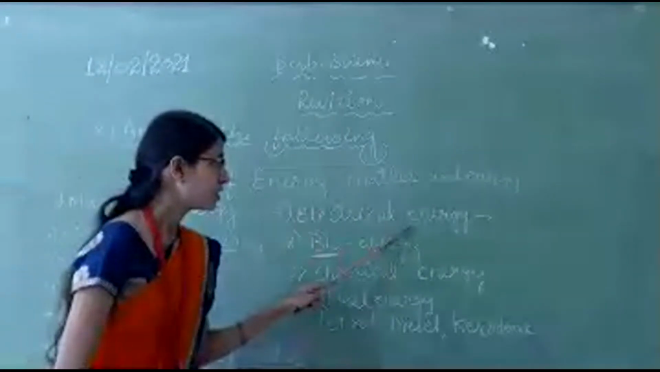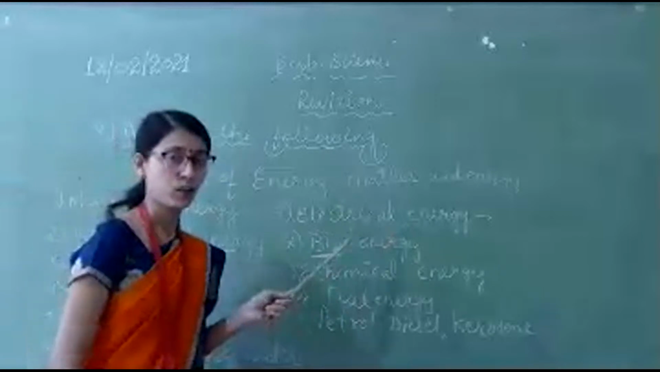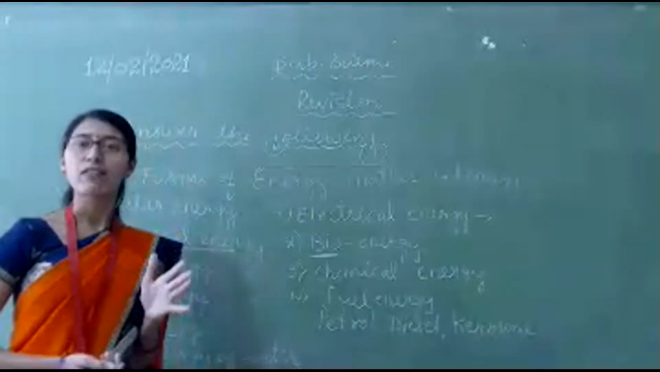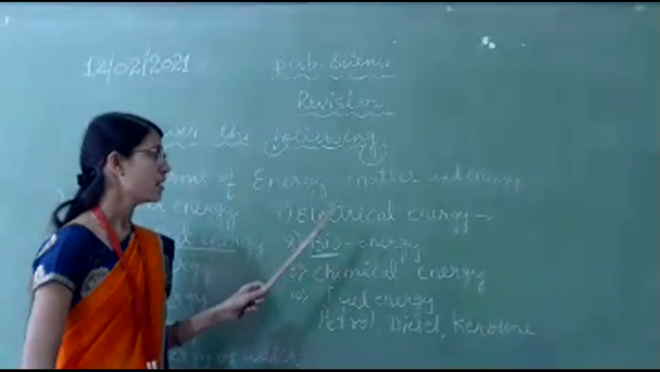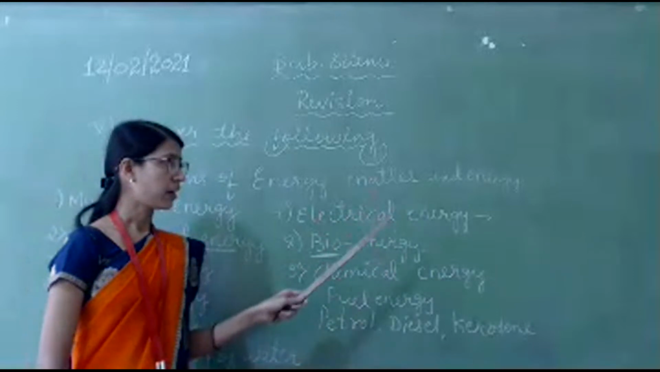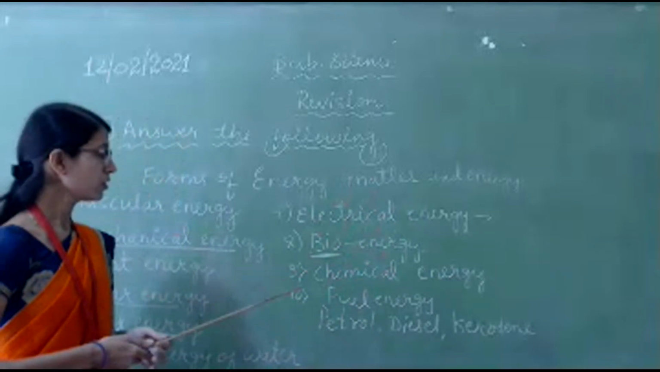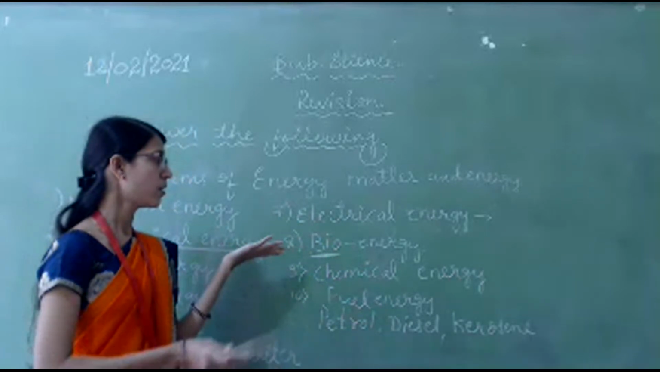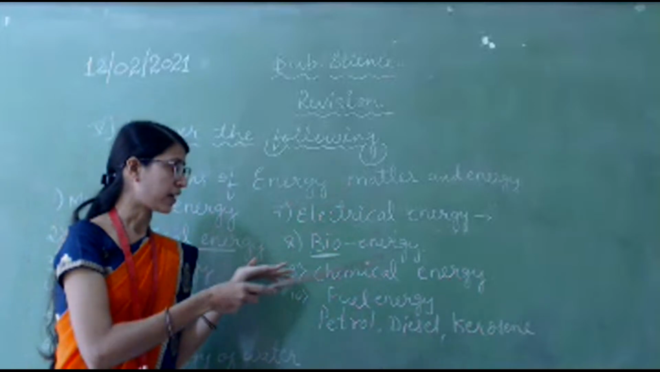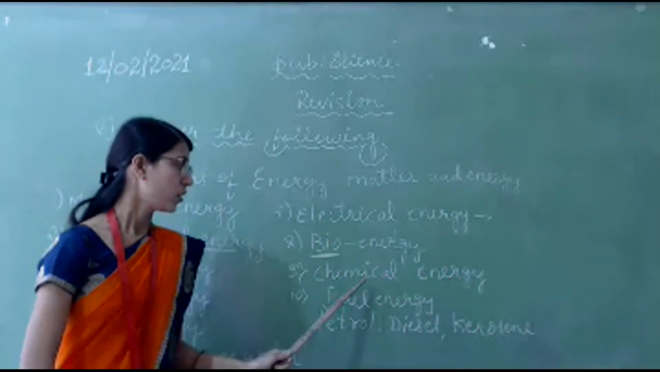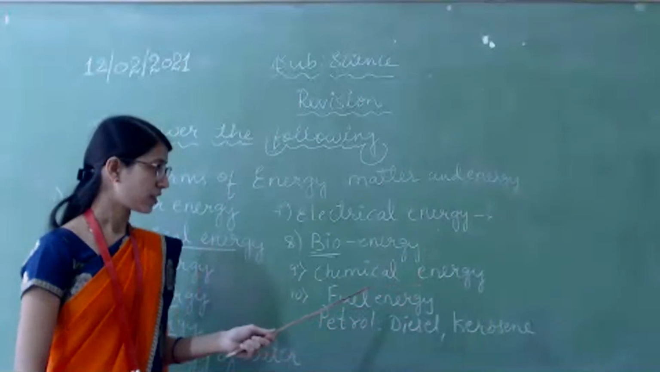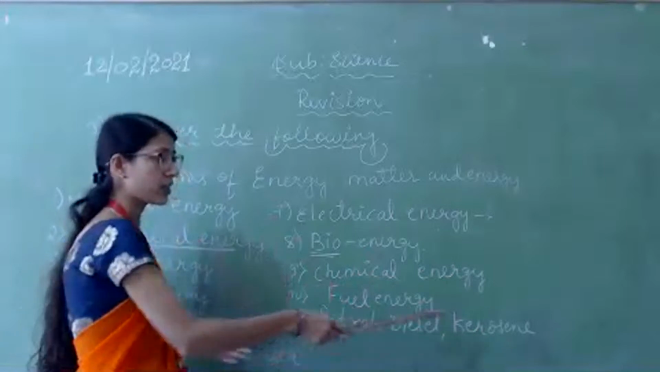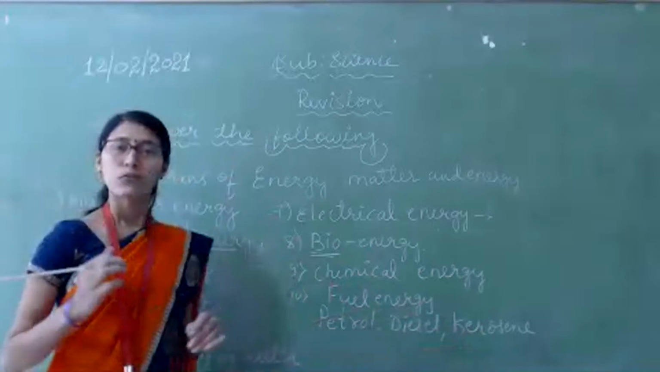Next, electrical energy means electricity. We use it not only in homes, but in offices, schools, malls, railway stations, bus stands, anywhere. It has made our work very easy. Bioenergy means using waste, we can also produce electricity, and that is called bioenergy. Due to chemical changes, we can get energy, that is called chemical energy. With the help of petrol, diesel, kerosene, we get what is called fuel energy.